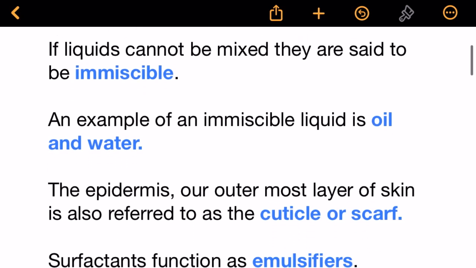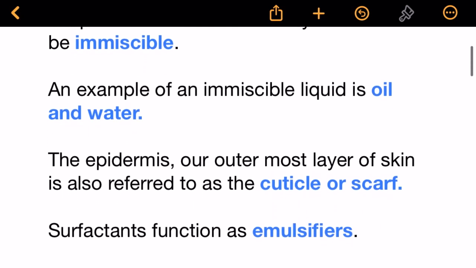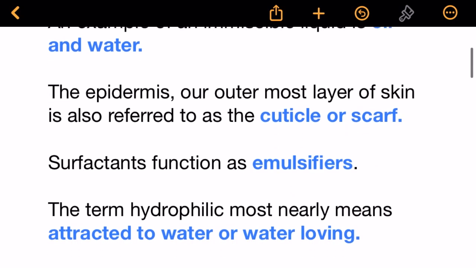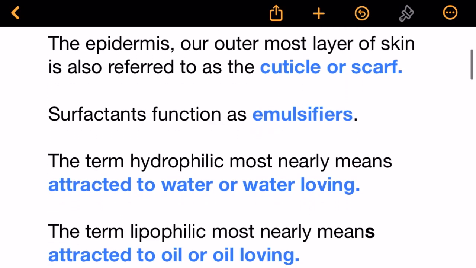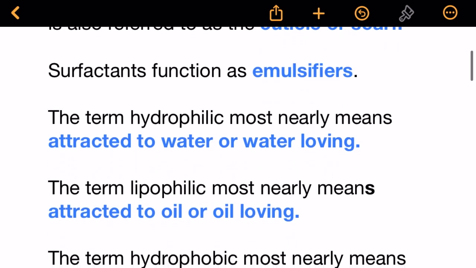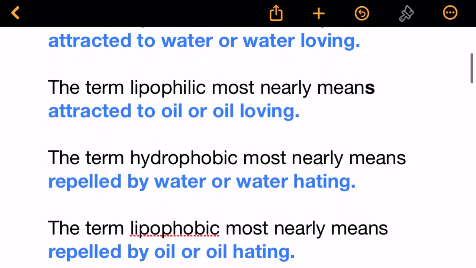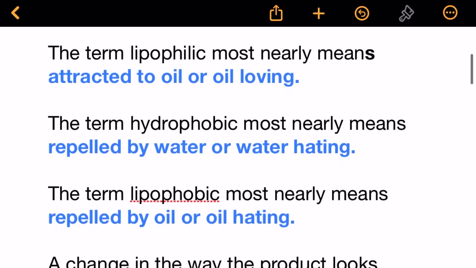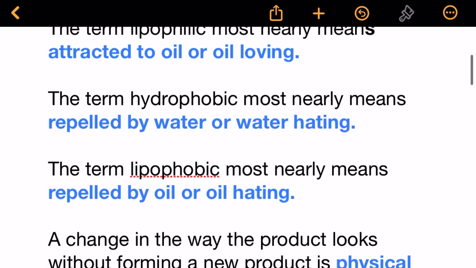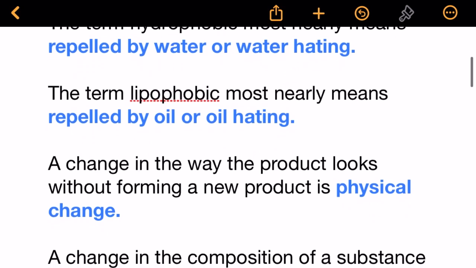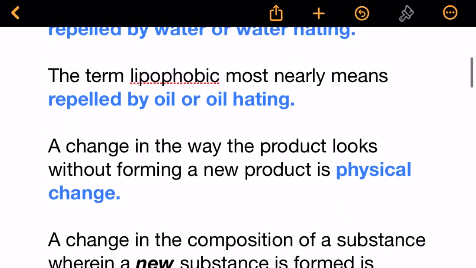The epidermis, our outermost layer of skin, is also referred to as the cuticle or scarf. Surfactants function as emulsifiers. The term hydrophilic most nearly means attracted to water or water-loving. The term lipophilic most nearly means attracted to oil or oil-loving. The term hydrophobic most nearly means repelled by water or water-hating. The term lipophobic most nearly means repelled by oil or oil-hating.